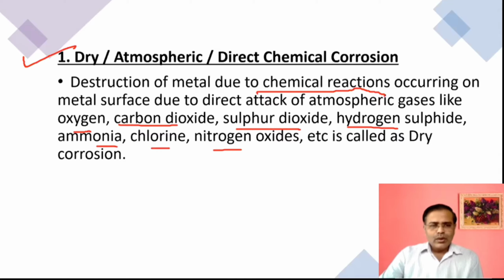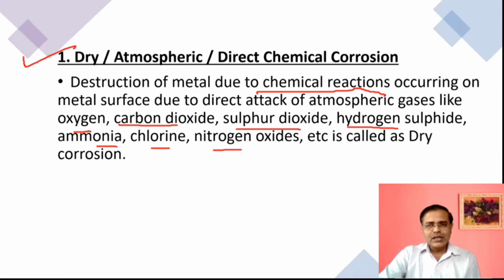This can be a definition, with various other gases. Multiple choice questions can be asked on this topic, such as what type of reactions are occurring. Here chemical reactions are occurring; in wet corrosion, electrochemical reactions are occurring. Or which of the following molecules are responsible for dry corrosion, with gaseous molecules like these examples. Once the question is asked, the answer should click in your mind so that you can justify it in a fraction of a second.